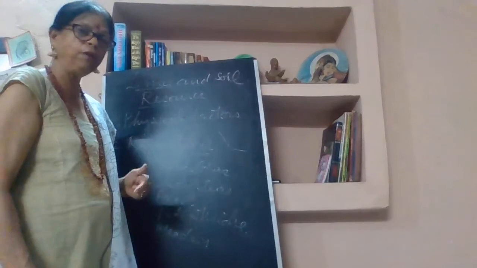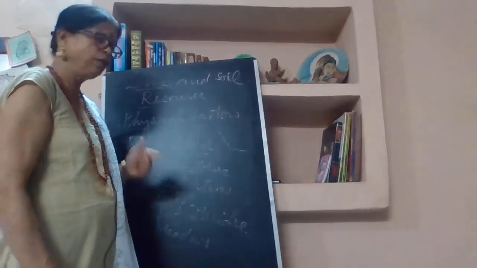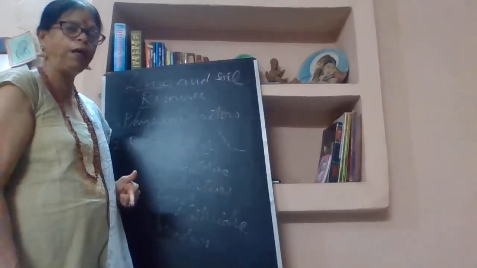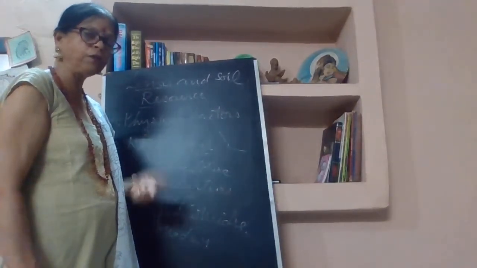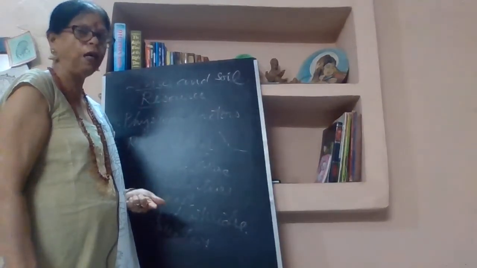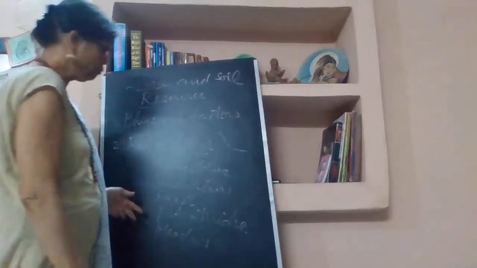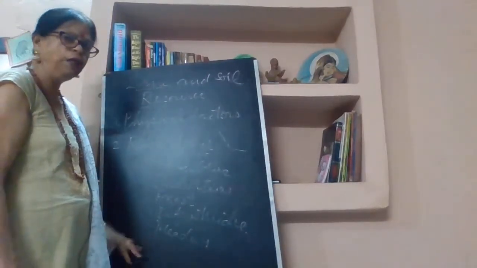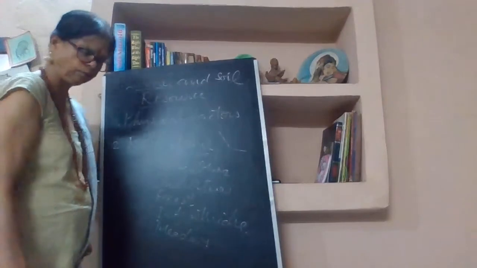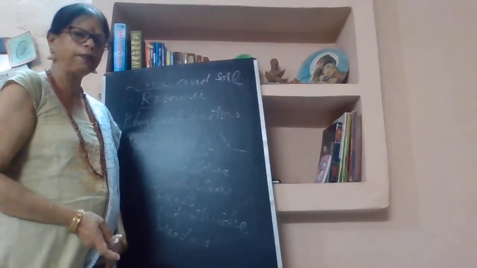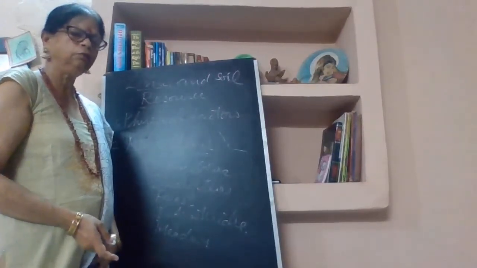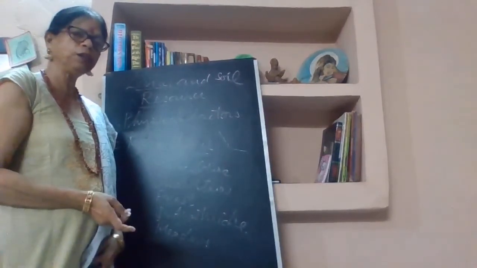I have given you one work in the Zoom class: find out the location of alpine meadows in the world map, in which continent and in which country they are located. Now after that we will go to the next topic. Alpine meadows are basically used for sheep grazing, and why are they used for sheep grazing?